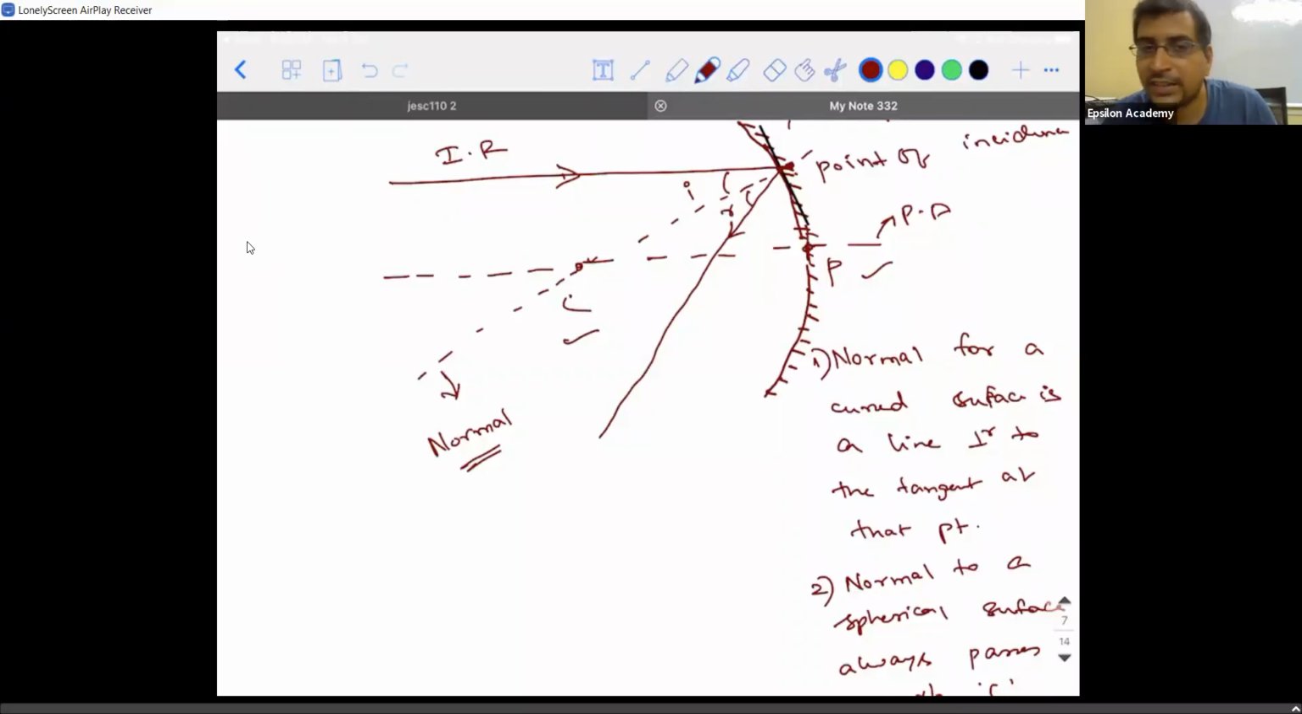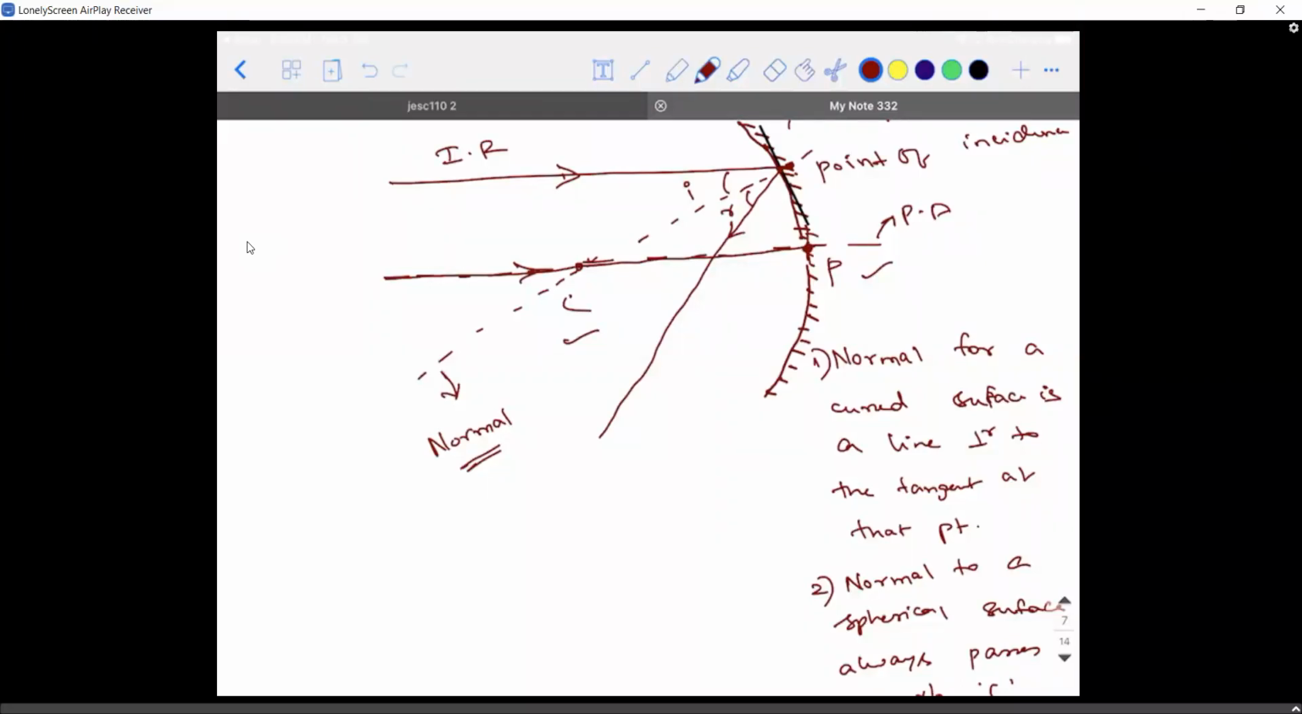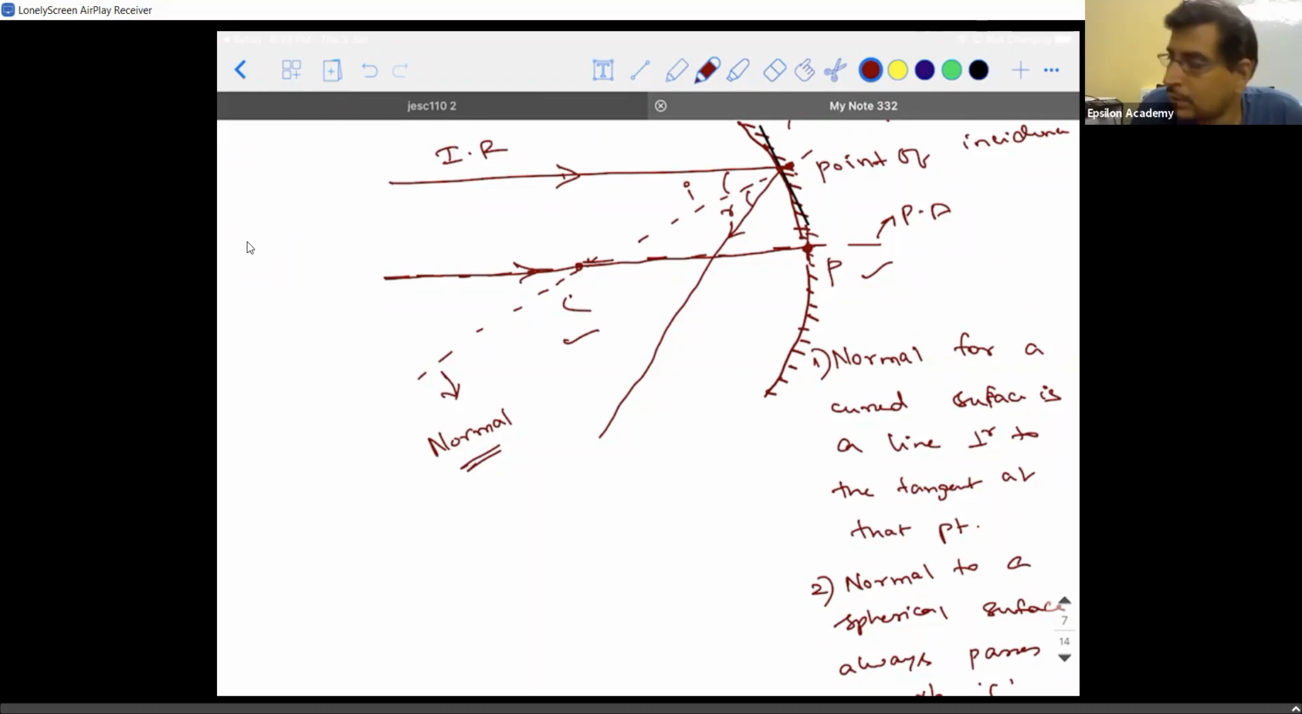So one of the incident rays I took parallel to the principal axis. The other incident ray, I will take along the principal axis itself. When I take it along the principal axis, then the pole is the point of incidence. So how much is the angle of incidence here? Zero, because the pole and the center of curvature form the normal. Since the angle is zero, the reflected ray will retrace its path.